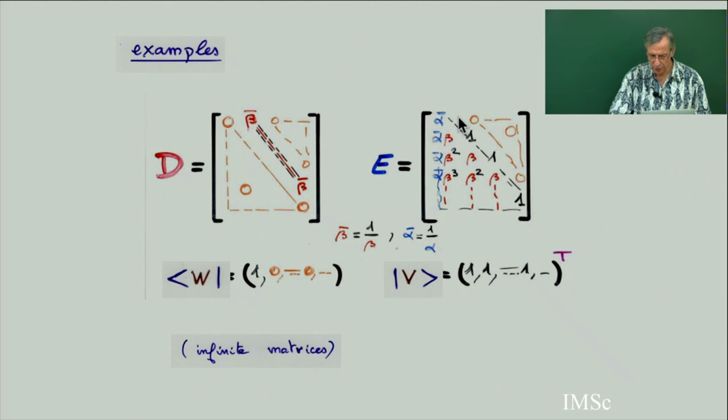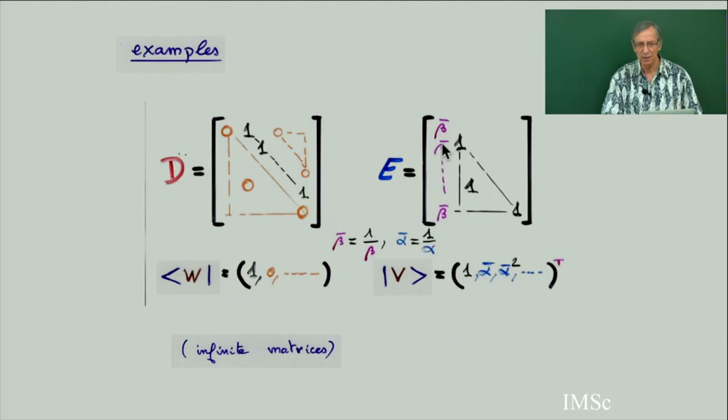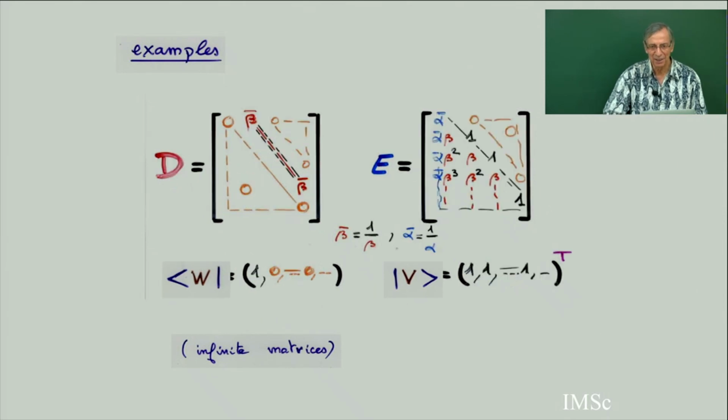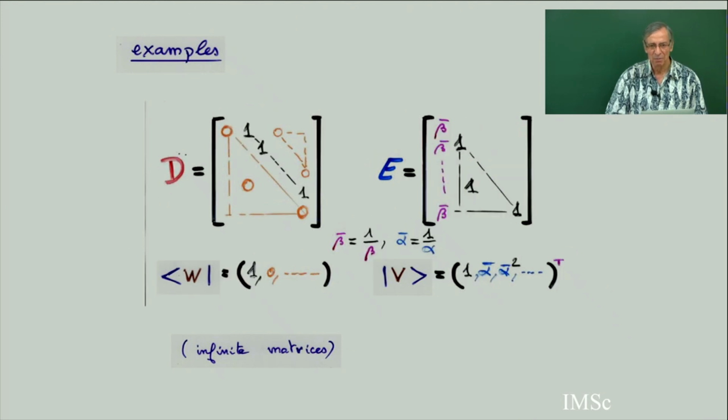So these are 2 examples. I have 3 examples of D and E. So this is the second example. So 1s are above the diagonal, and here maybe it's beta bar, 1, 1, 1, 1, 1. In fact, I don't remember very well. So I think maybe this one is the first term, and then 1, 1, 1 everywhere. Yeah. So this is the second example.